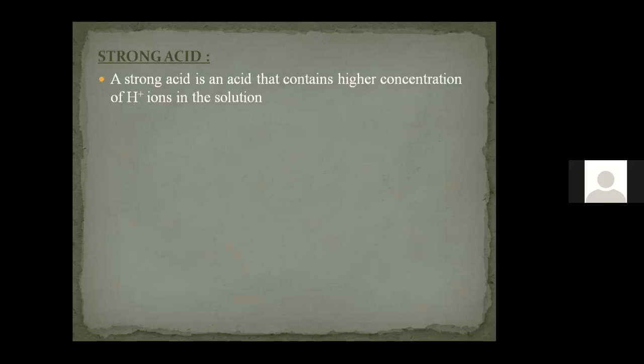If there is 100% dissociation, then such acids will be called strong acids. For example, if we consider sulfuric acid, hydrochloric acid, nitric acid, these are all strong acids which undergo 100% dissociation. Since there is 100% dissociation, the concentration of H plus ion in the solution will be high. So if there is a high concentration of H plus ion, then it is called a strong acid.